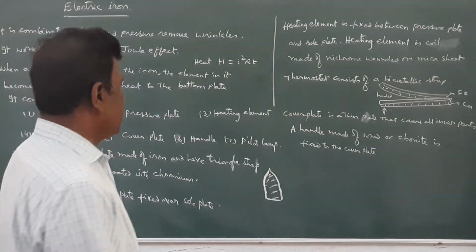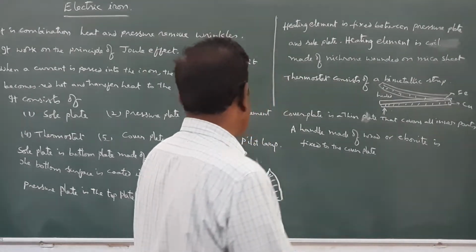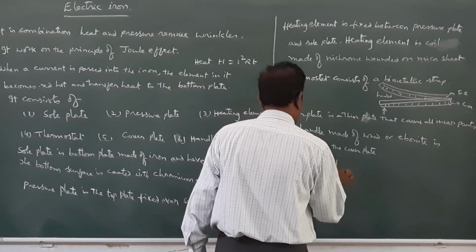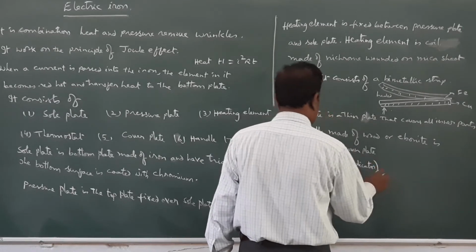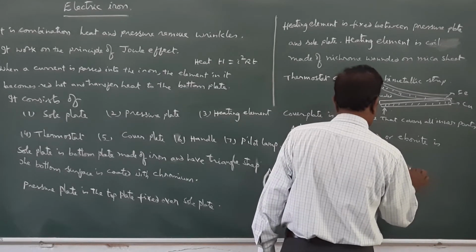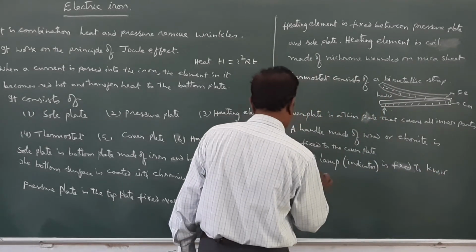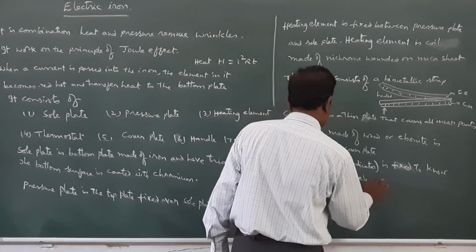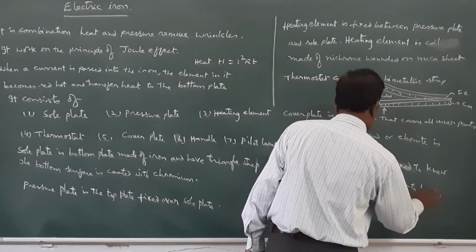It is fixed to the cover plate for handling the electric iron, and there will be a pilot lamp, or as we call it, an indicator. The indicator is fixed to know the passage of electric power into the iron.